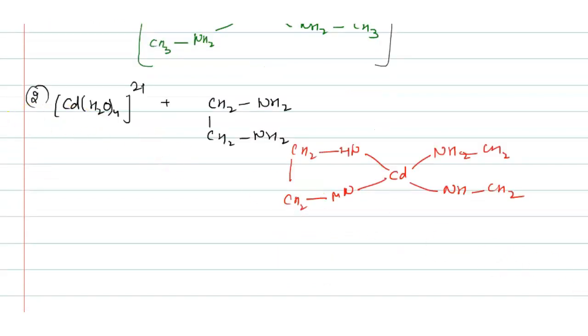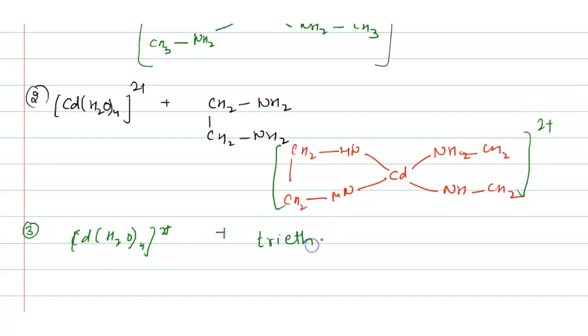Now the third example is when hydrated cadmium reacts with triethylene tetramine.